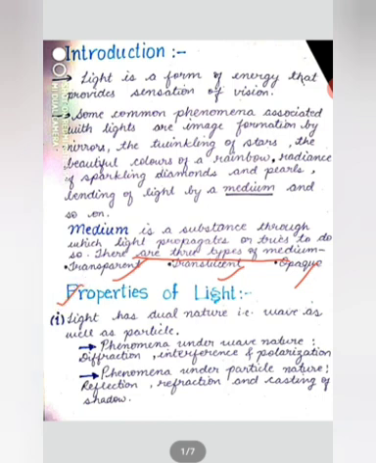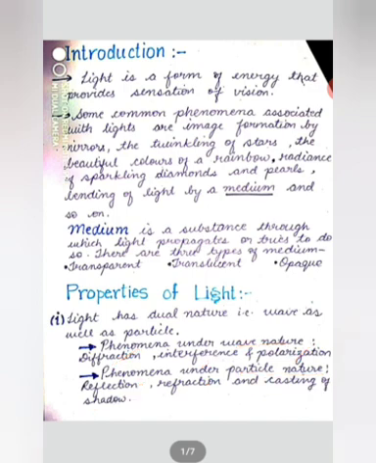There are various properties of light which are responsible for the various phenomena associated with light. A very important property is that light has a dual nature, wave as well as particle. In this session, we will discuss just the particle nature of light, in which reflection, refraction, and casting of shadow take place. In wave nature, diffraction, interference, and polarization take place.